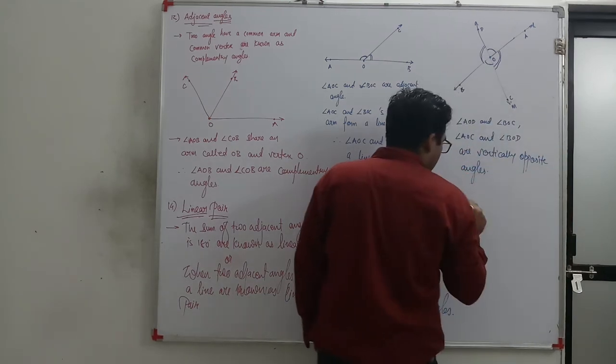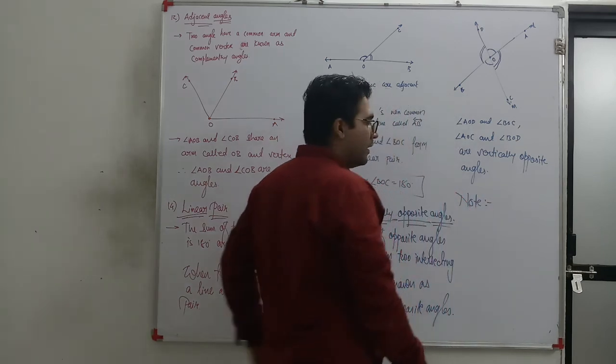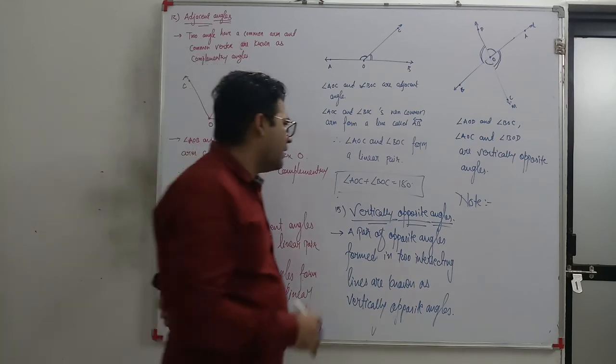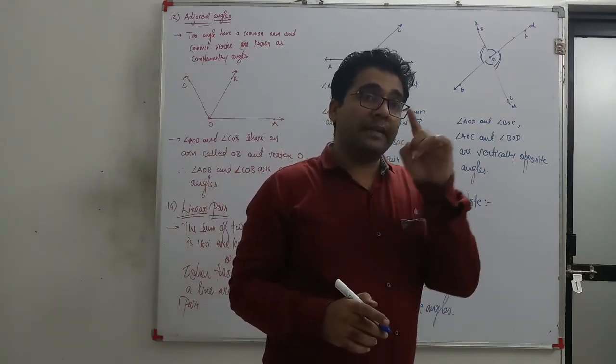And there is one property of vertically opposite angles: they are always equal. You can make any kind of lines, you will get the same answer.